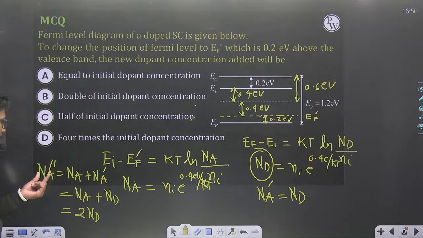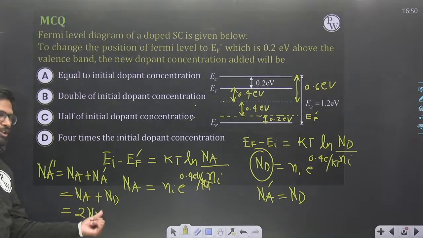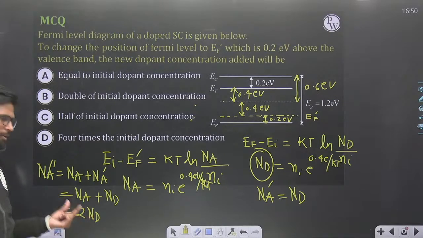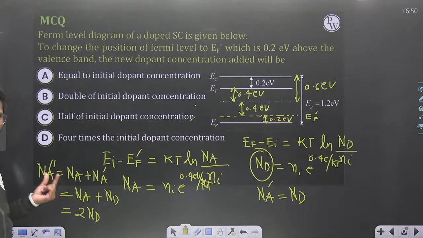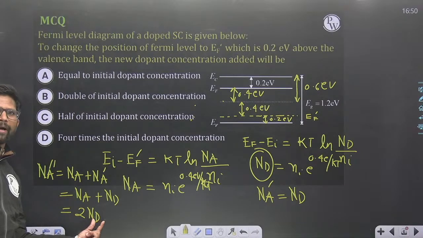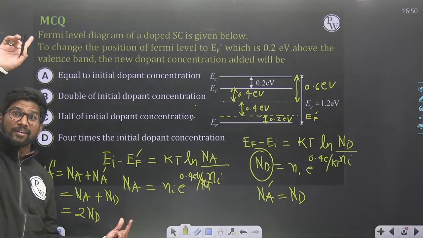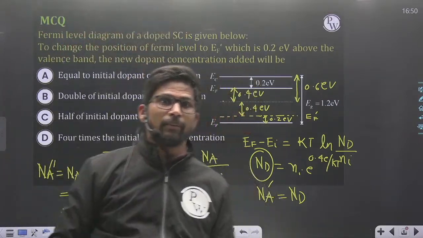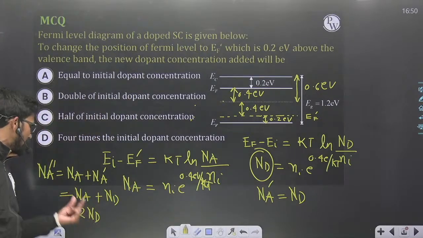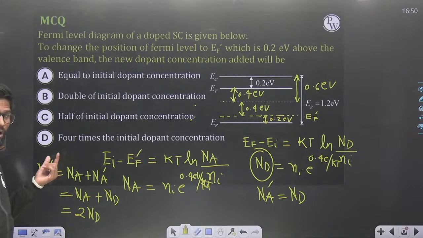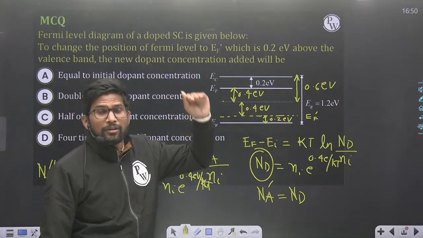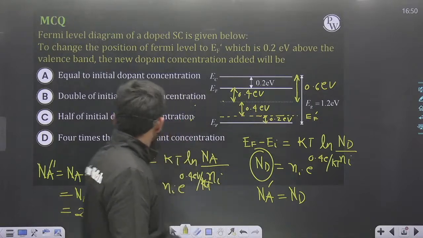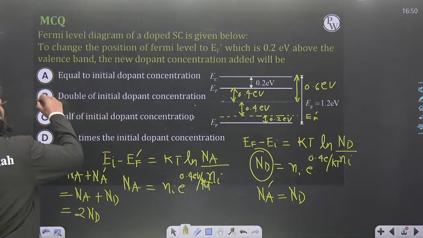So I need to add 2 times the initial doping concentration. The concentration of acceptor added is nothing but 2 times the initial dopant concentration. Nd is the initial dopant concentration which is already present in the semiconductor due to which the semiconductor is of n type. So I need to add 2 times Nd concentration of acceptor to convert the semiconductor from n type to p type and to shift the Fermi level from EF to EF dash. So the answer is double of the initial dopant concentration.